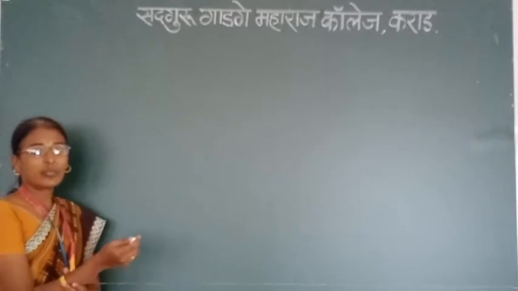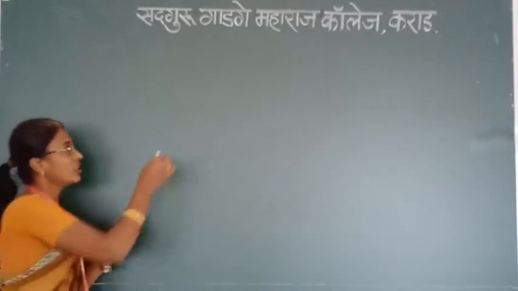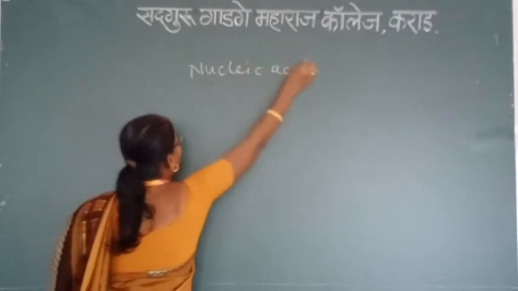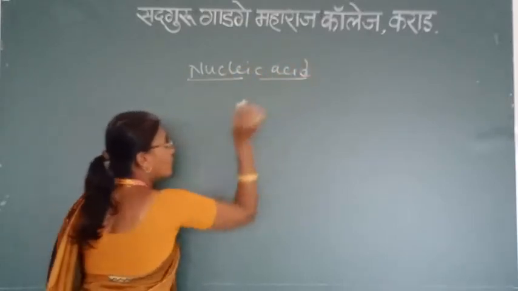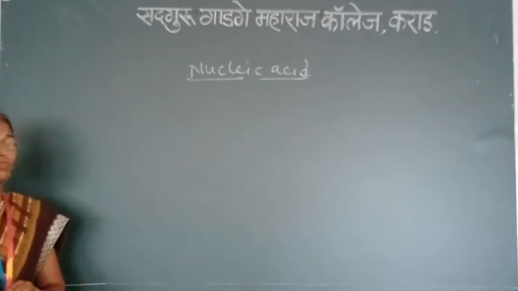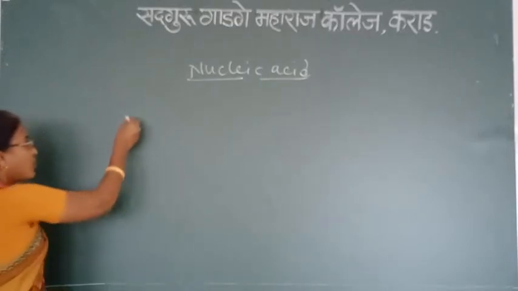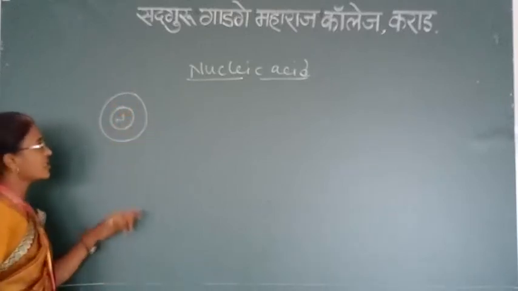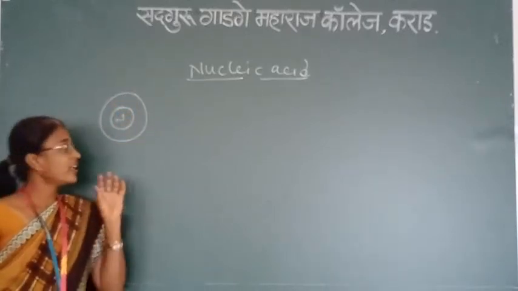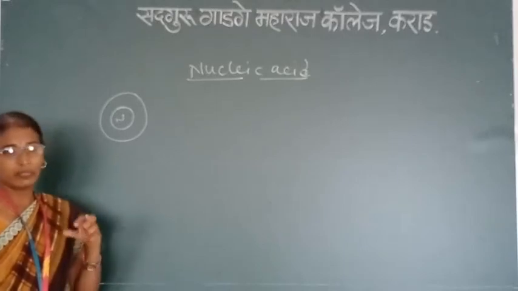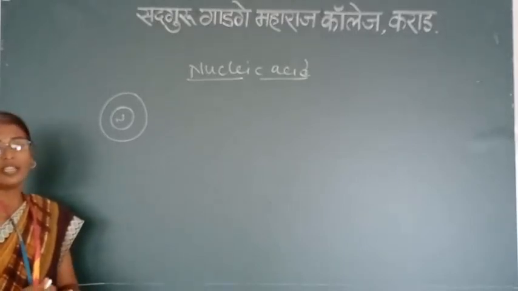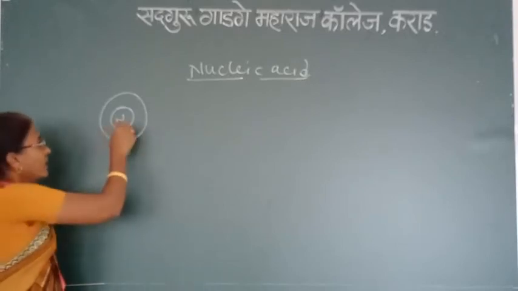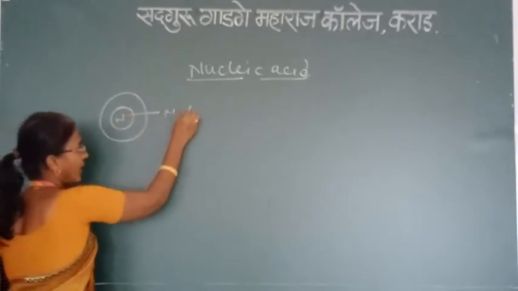In this topic, now we are going to discuss about the nucleic acid. What is the nucleic acid? It is present in the nucleus. Suppose this is the cell and it is centrally placed, it is nothing but the nucleus. The nucleus contains different types of material, genetic material in the form of chromatin fiber and proteins. These are called nucleic acid.